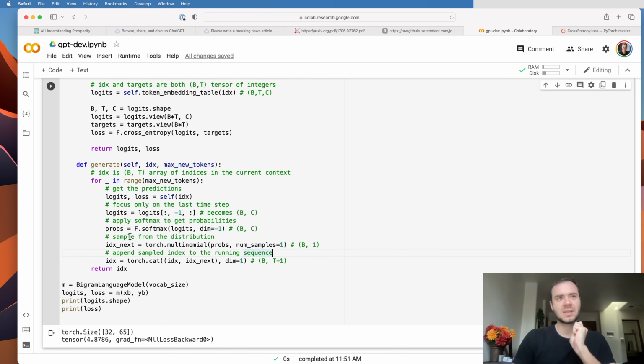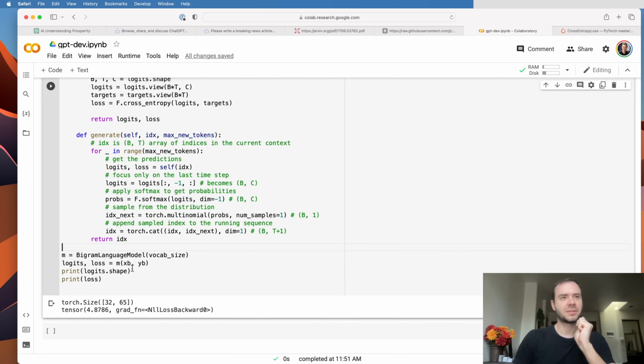Then we take those integers that come from the sampling process, according to the probability distribution given here, and those integers just get concatenated on top of the current running stream of integers. This gives us a b by t plus 1, and then we can return that.